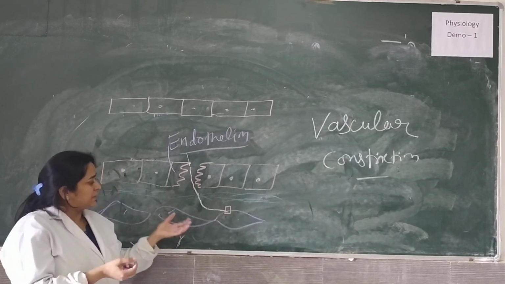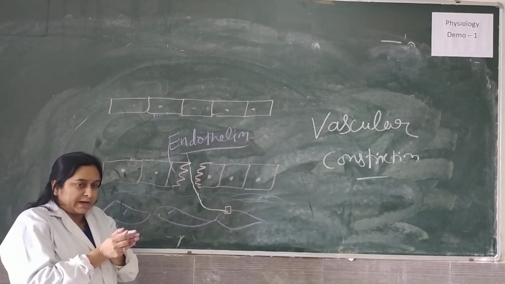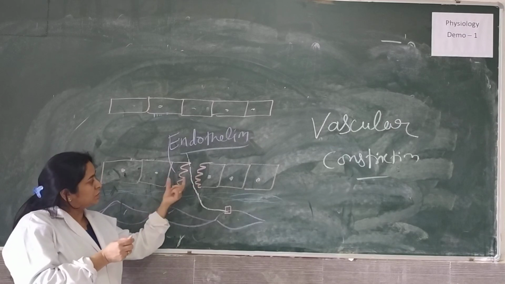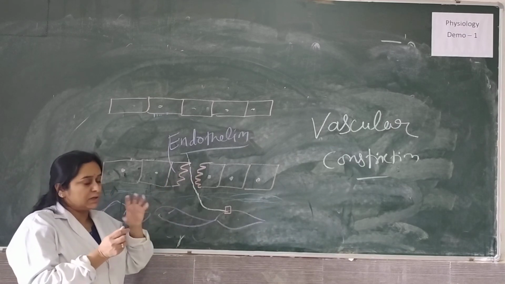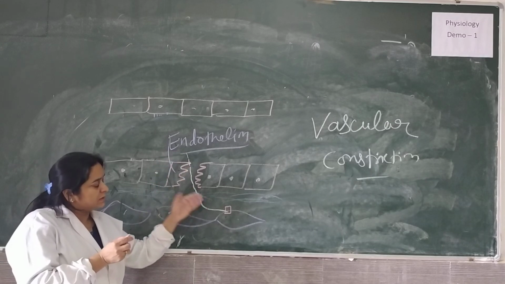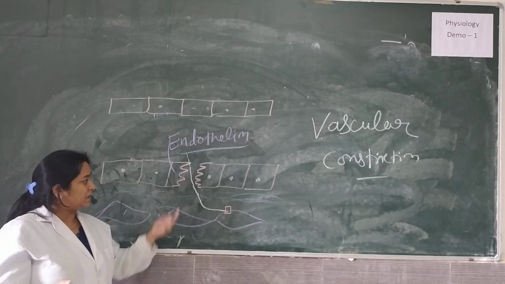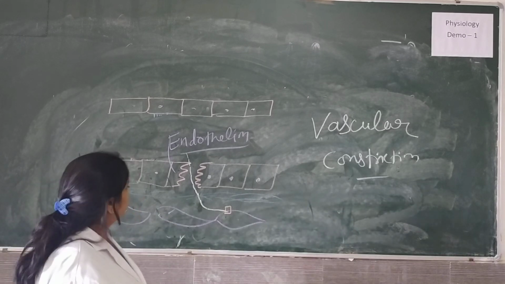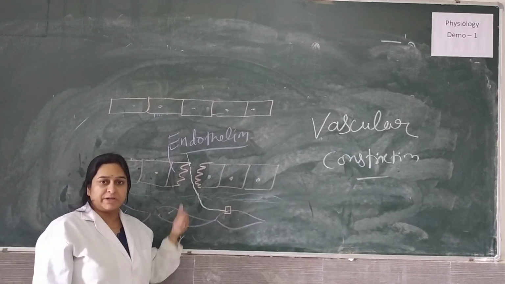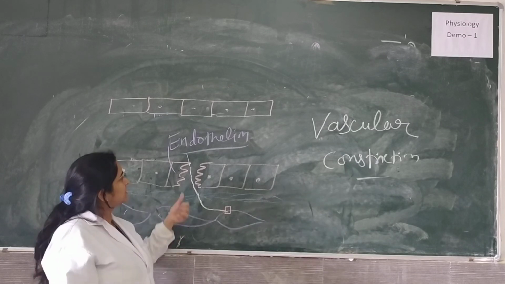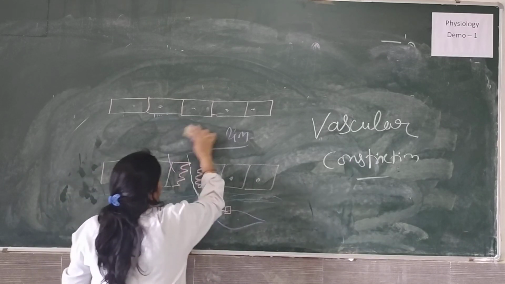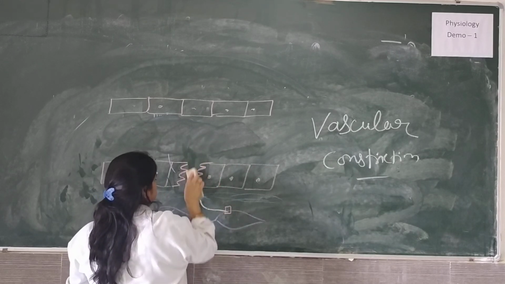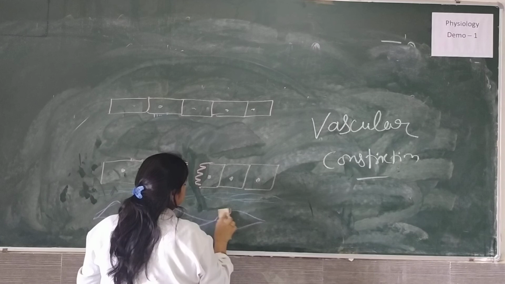So what will happen? When this muscle contracts, ultimately it will lead to a decrease in the diameter of the blood vessels. So these vessels will also contract, and it will try to stop the leaking of the blood. So this is one reason for vascular constriction. What are the other reasons?